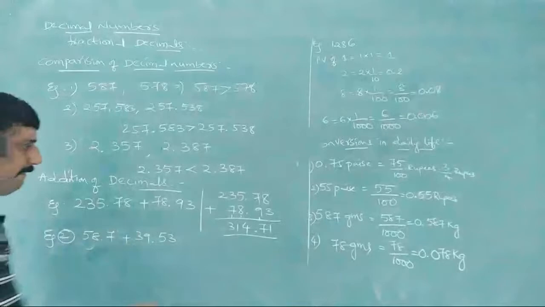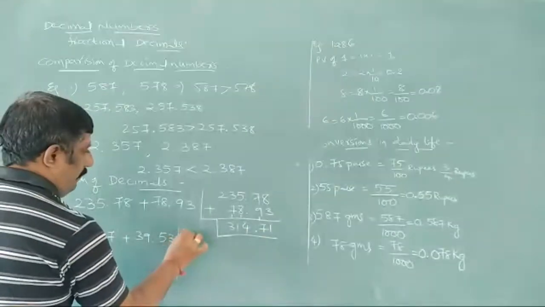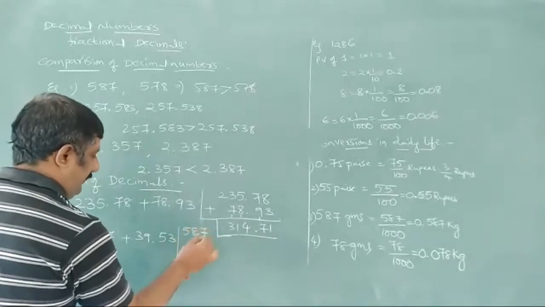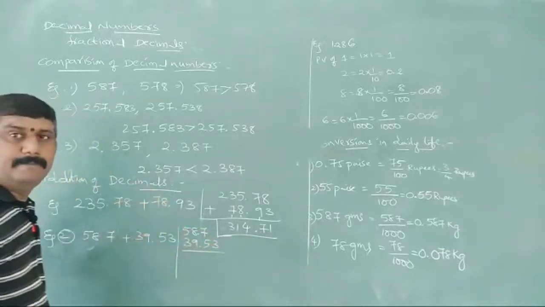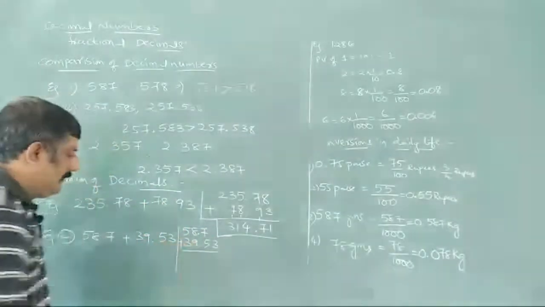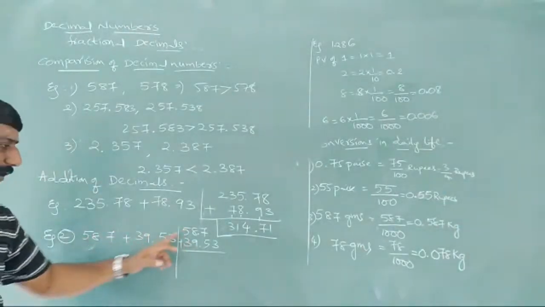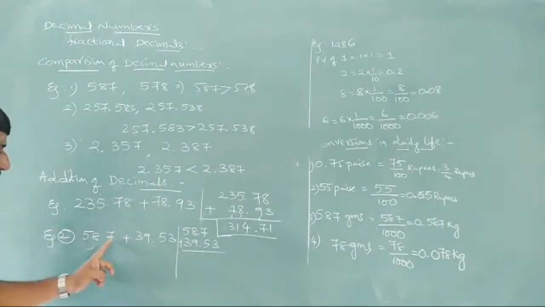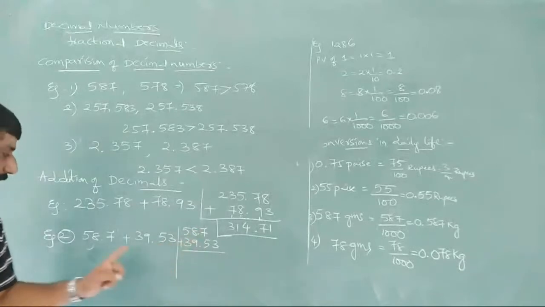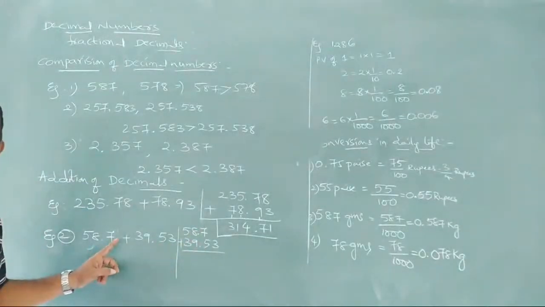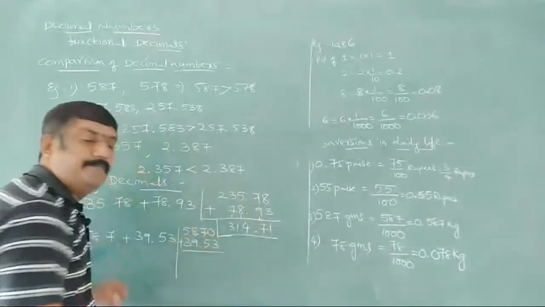Observe, 5 and 3 in the tens place we are writing, 8 and 9 in the units place. In the tenths place we have 7 here and 5 here, so 7, 5 we are writing. But coming to the hundredths place there is nothing. Nothing means what can we keep? We can keep 0 here.